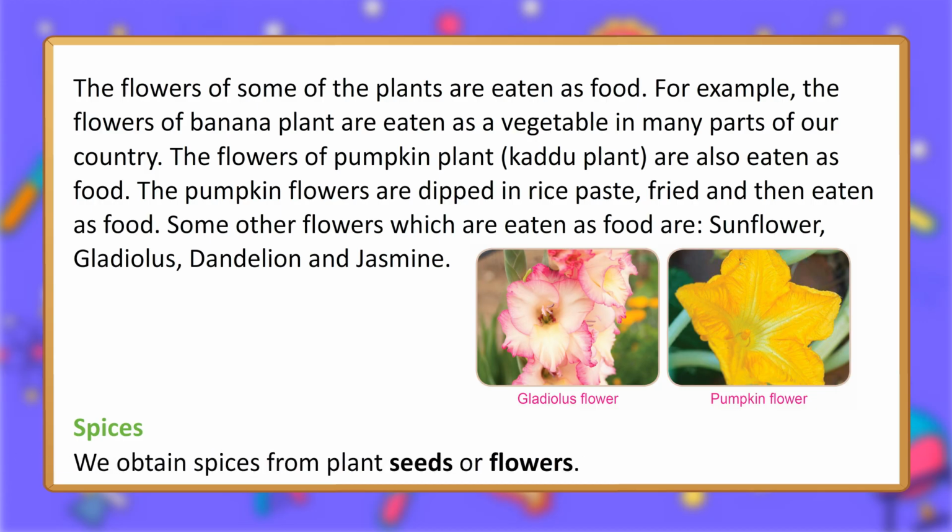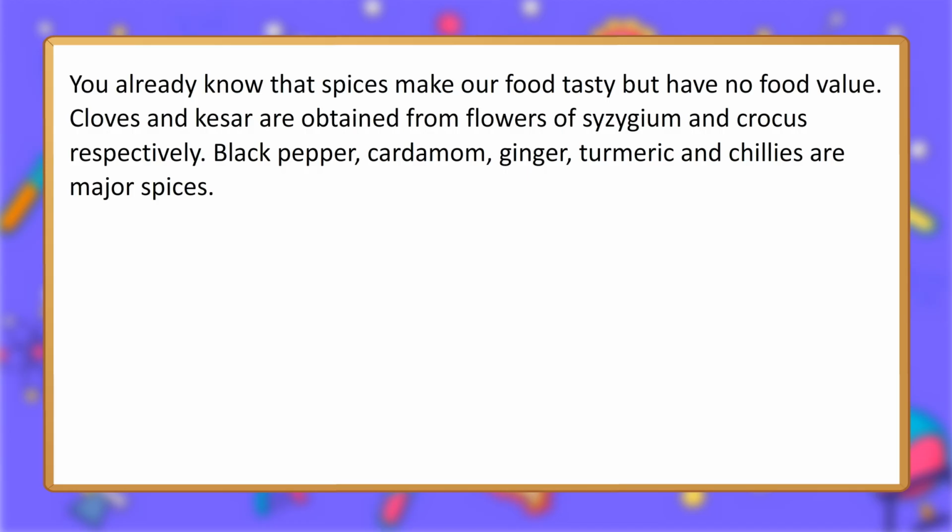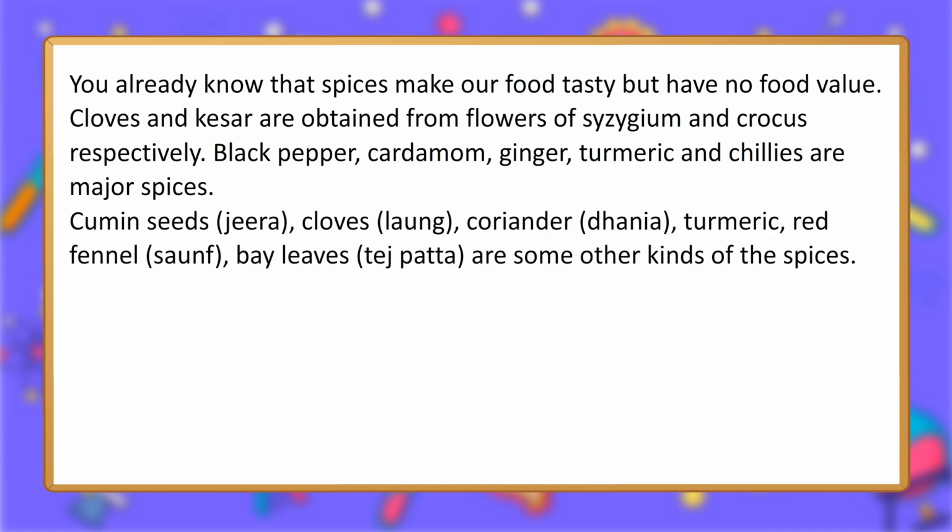Spices. We obtain spices from plant seeds or flowers. You already know that spices make our food tasty but have no food value. Cloves and cassia are obtained from flowers of syzygium and crocus respectively. Black pepper, cardamom, ginger, turmeric and chilies are major spices. Cumin seeds, jeera, cloves, long, coriander, dhania, turmeric, red fennel, saunf, bay leaves, tezpatta are some other kinds of the spices.